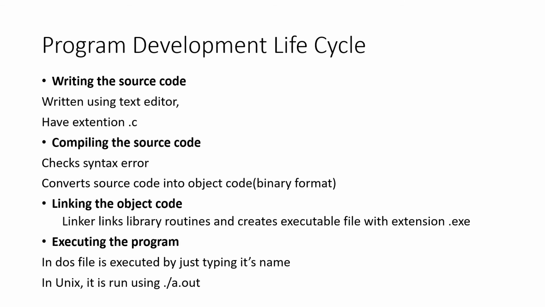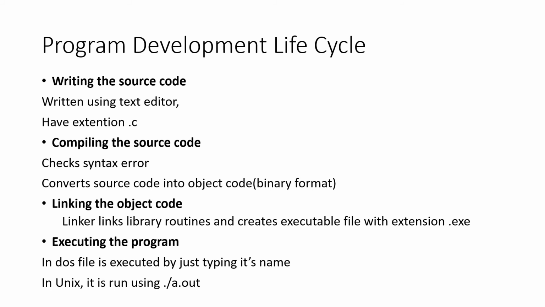So after this, the linker links the library routines. In the previous example I said #include <stdio.h>. Such a library routine, which you use in your program, is linked by the linker, and it creates the executable file with extension .exe. This is the job of the linker. Now the next part is executing your program.